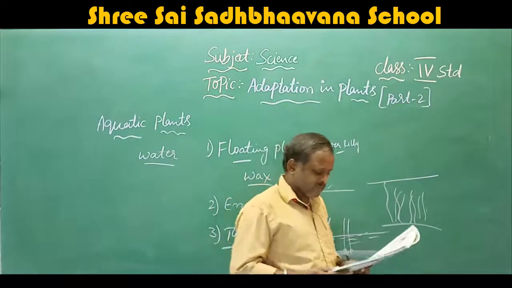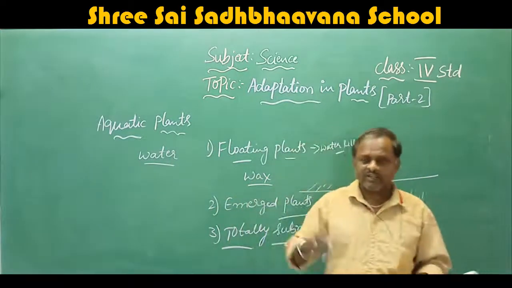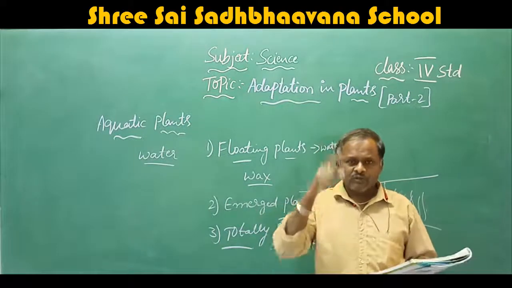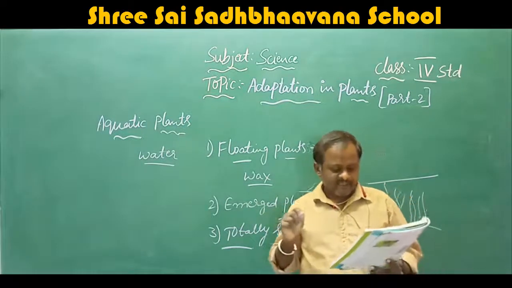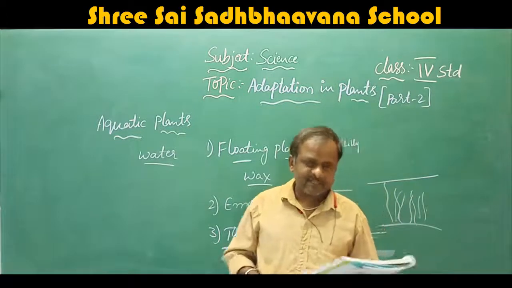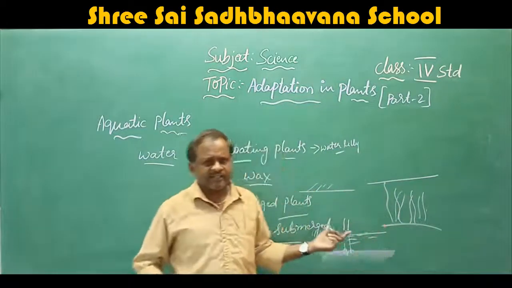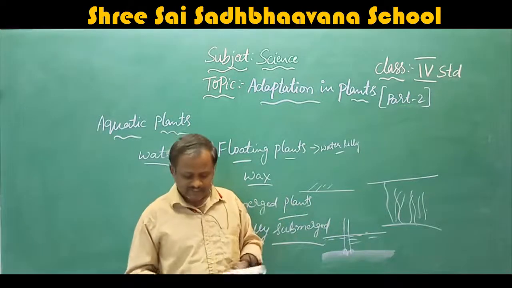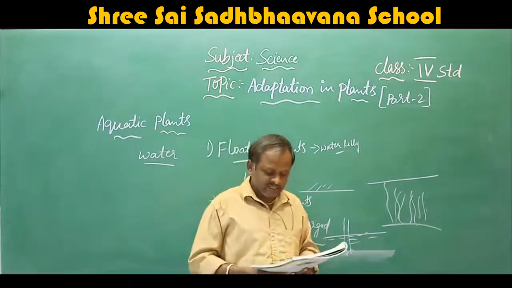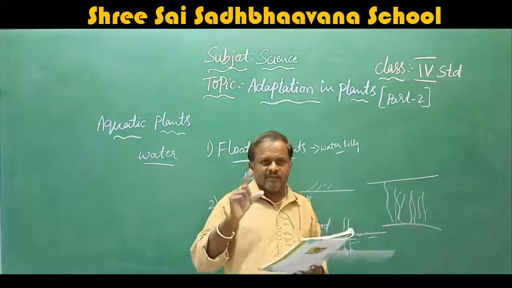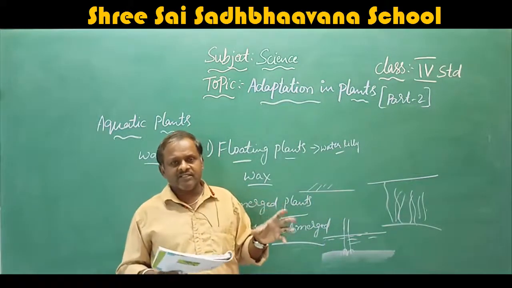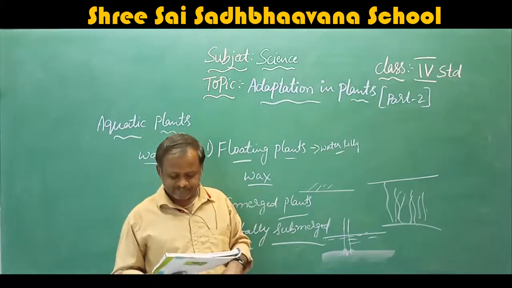Water transport system is poorly developed in these plants. That means water transport system, because there is no need. Everywhere they have the water. So water transport system is very poor in these plants, because the plant is fully covered by the water. There are no stomata on the leaves. That means opening and closing also not there, because here it absorbs the oxygen from the water.